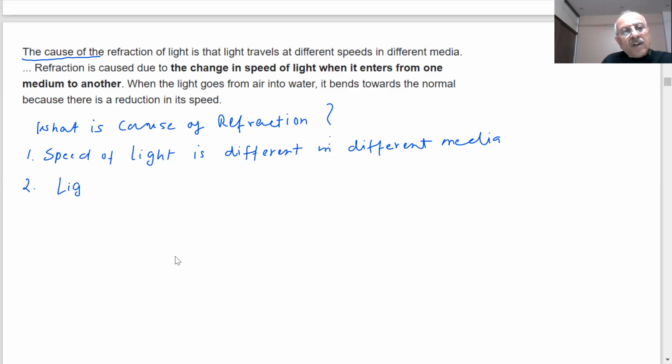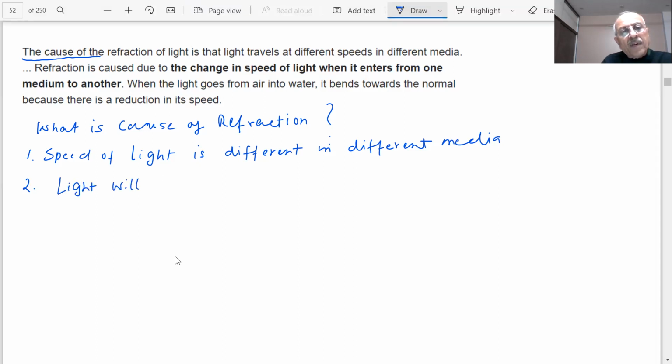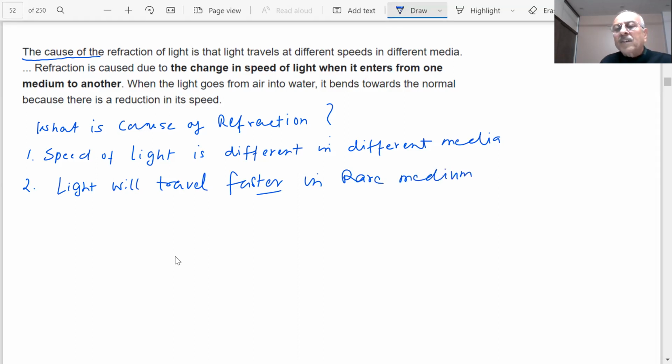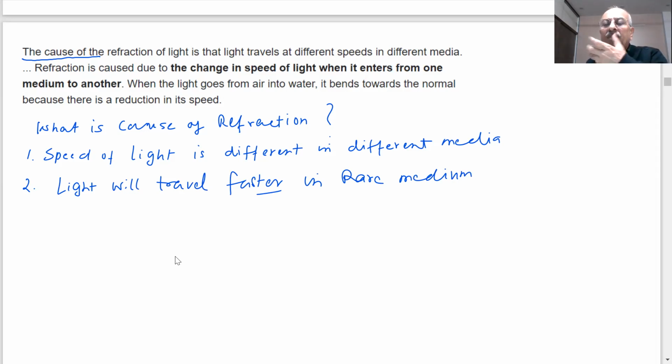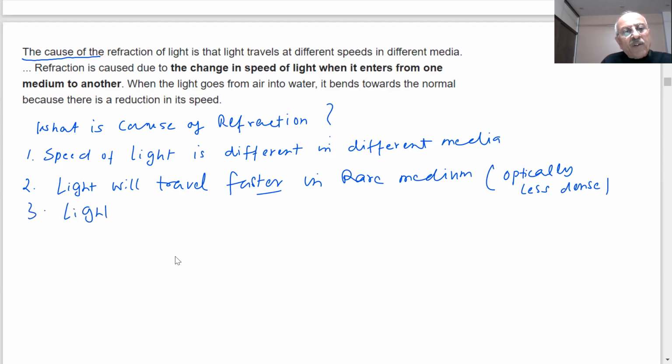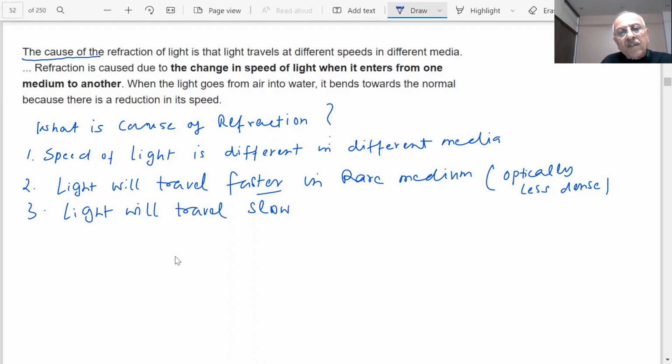Light will travel faster, students, in a rare medium. Because the density is less, the particles are far away from each other. So light will travel faster in a rare medium because it is optically less dense. And what will happen? The light will slow down, light will travel slower in a denser medium.